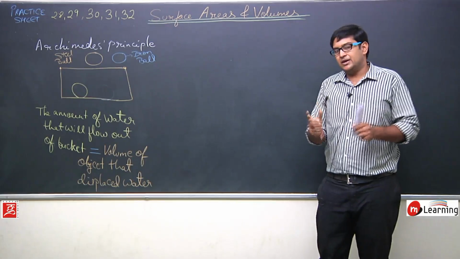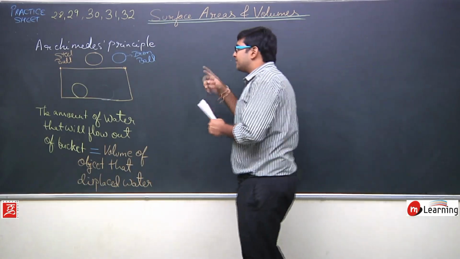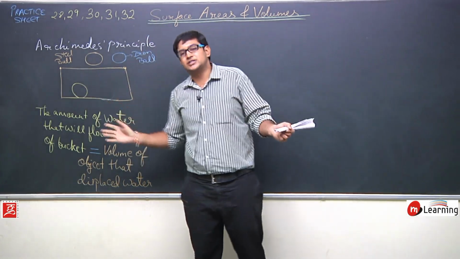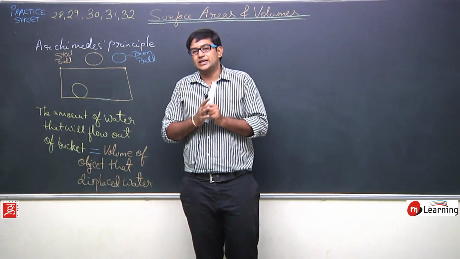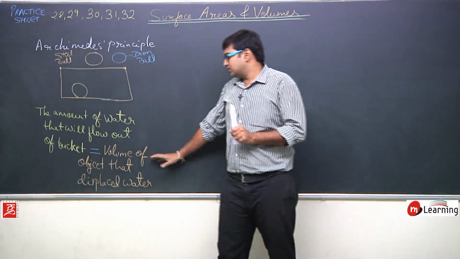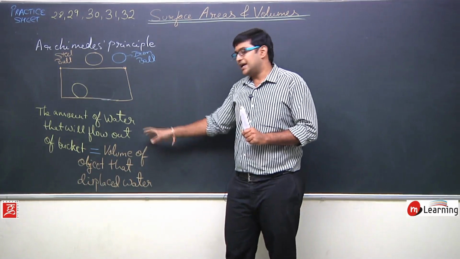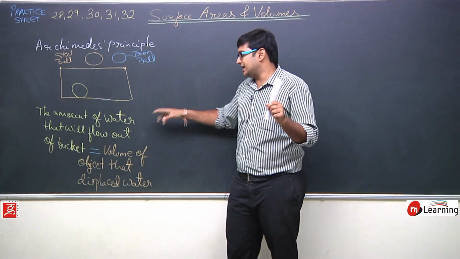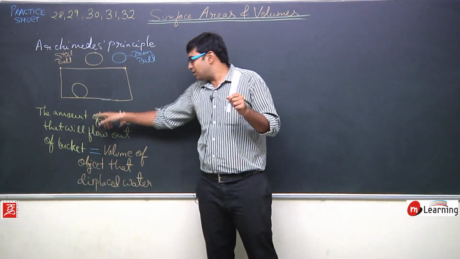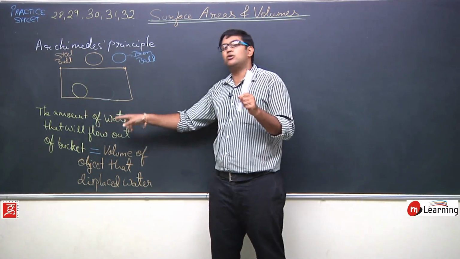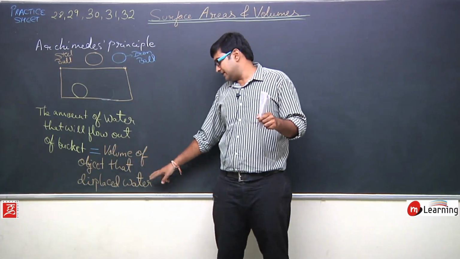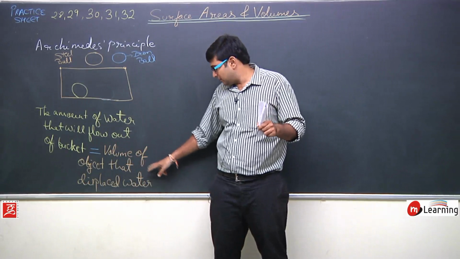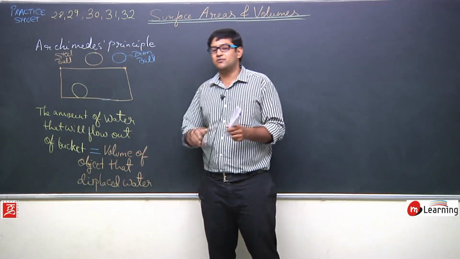Okay, remember I am again saying Archimedes principle is a very broad concept. We do not need to deal the complete concept. Our only task is limited to this concept. Okay, try to remember this concept, try to understand. What I have written is the amount of water that will flow out of the bucket is equal to the volume of object displaced, volume of object that displaced water.